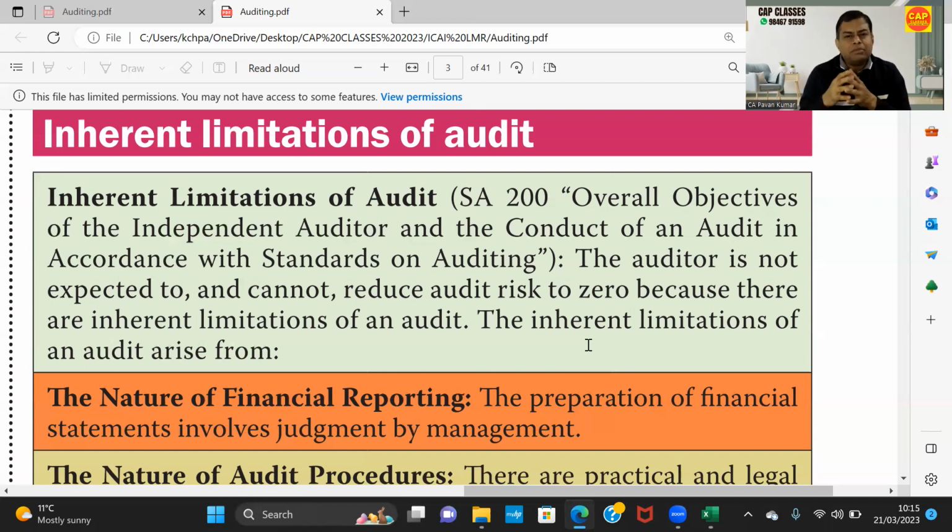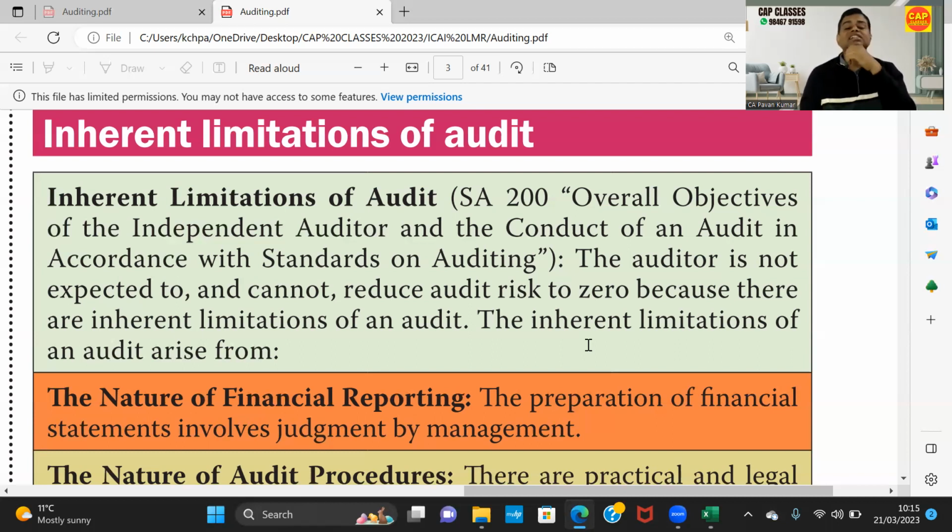ICAI is saying, Pavan, come on, don't worry. I know you are a studious guy. I know you are a very serious, sincere professional. I know you always crave for perfection. But darling, please try to understand. Reducing audit risk to zero is not possible. Point number one. Point number two, I'm not expecting you to do that.